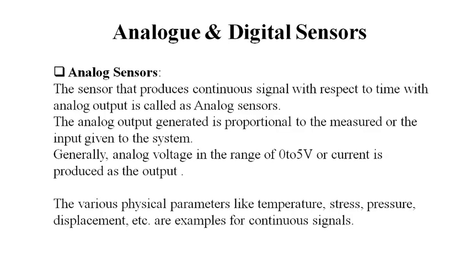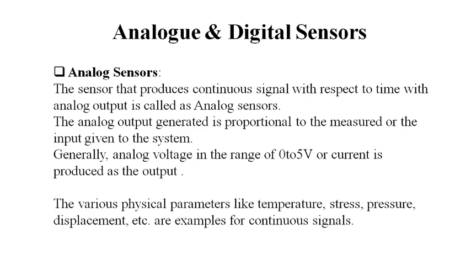Analog and digital sensors. Analog sensors produce a continuous signal with respect to time, with an analog output. By the name we can say that if the output of the sensor is always analog, then it is called an analog sensor. Here the analog output generated is proportional to the measured input given to the system.